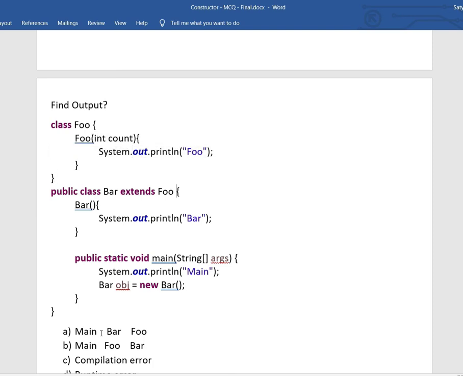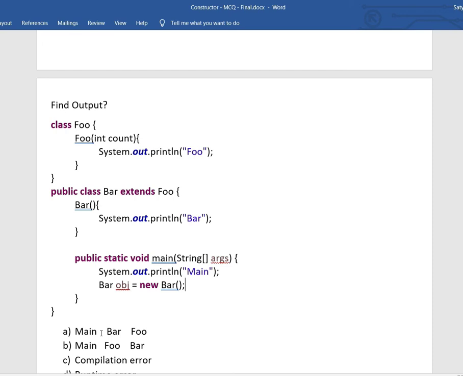And we have a Bar class which is extending Foo, so this is a child class of Foo, and the Bar class has a constructor and it's printing Bar. And in the main method, this is the first line, we are printing main.